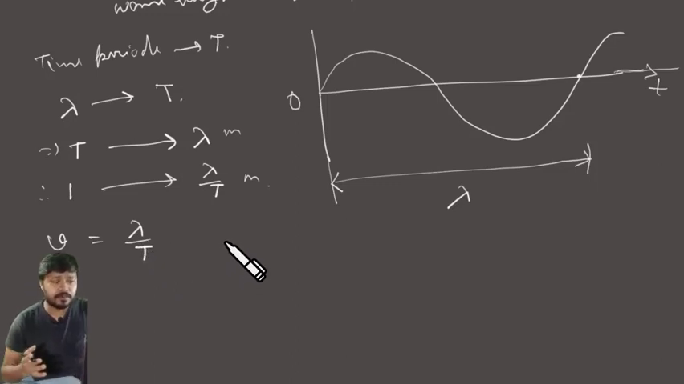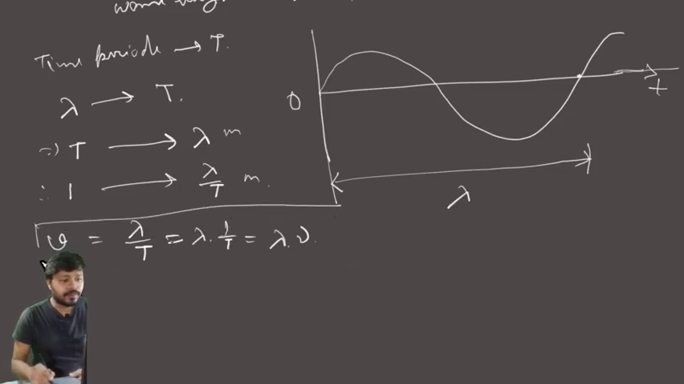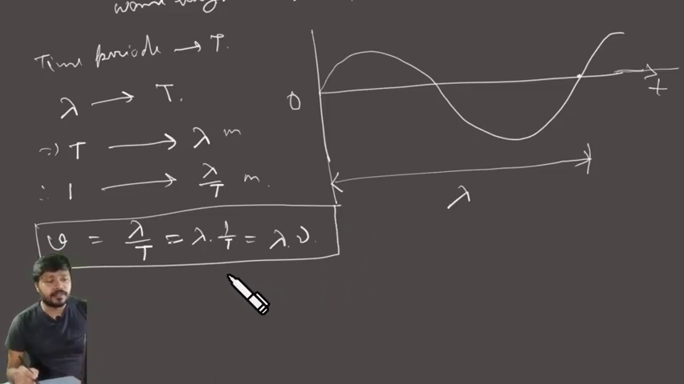Velocity is the distance traveled by the particle in 1 second, and in 1 second the particle moves lambda by t distance. Therefore, v equals lambda by t. Now 1 by t, we can say lambda into 1 by t, or lambda into nu, and this is a very important equation. V equals nu lambda. The velocity of sound, velocity of anything actually, any wave, is nu lambda.